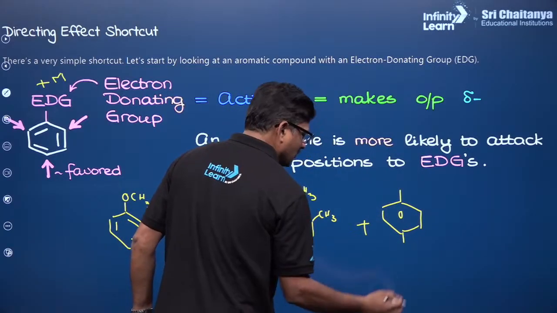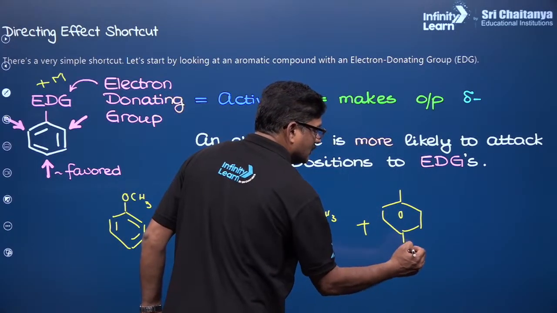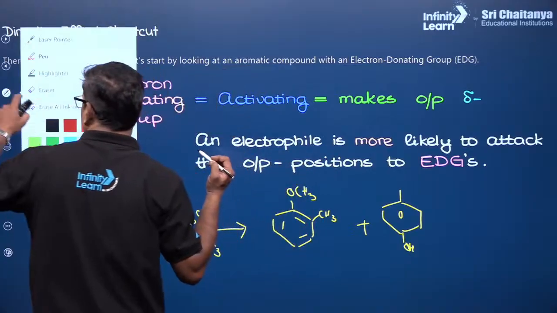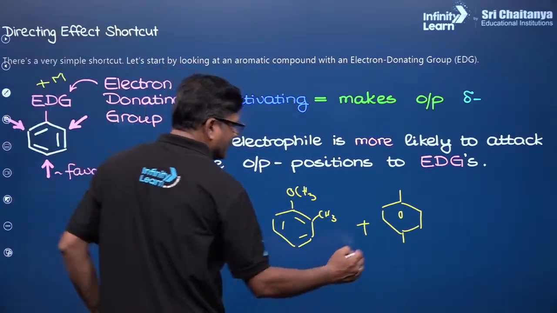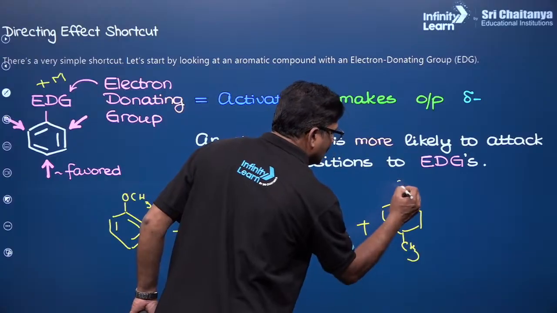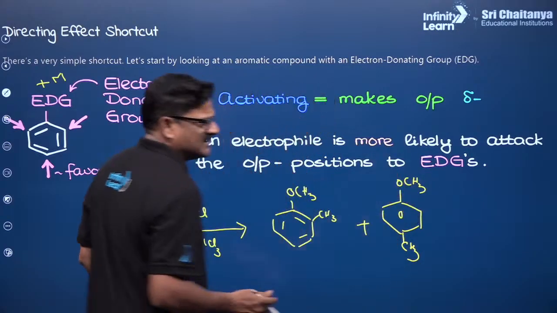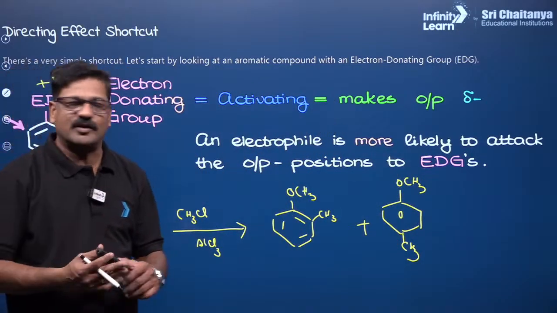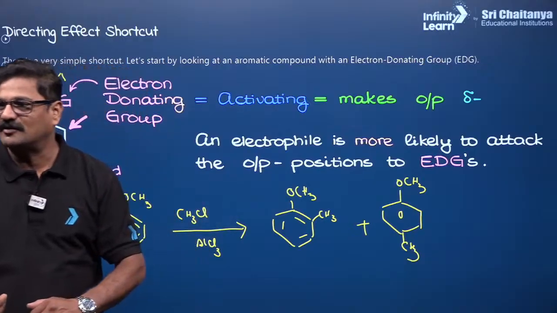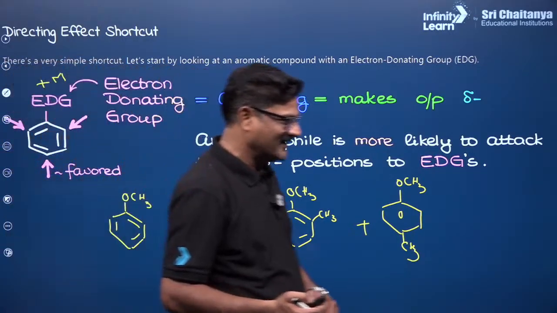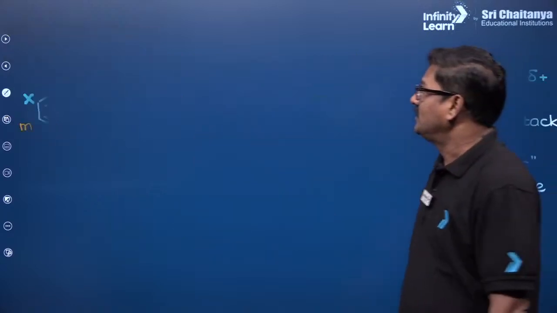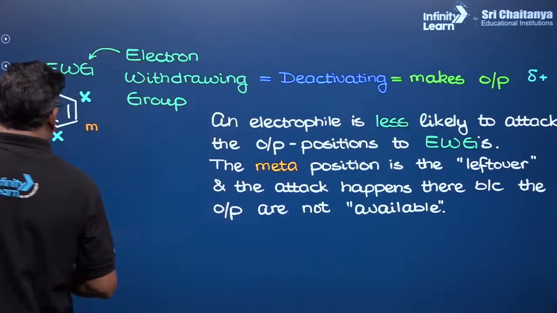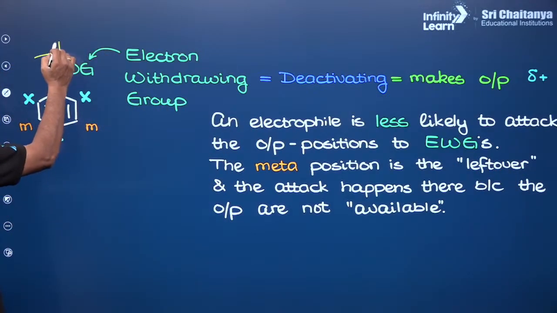Both are formed, so it is going to be CH3 here and CH3 here. Of course, generally para is going to be the major product as compared to ortho.